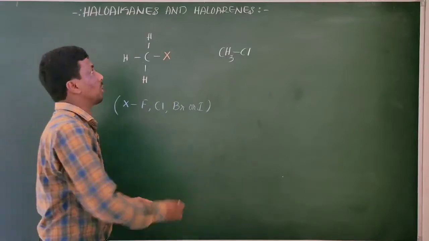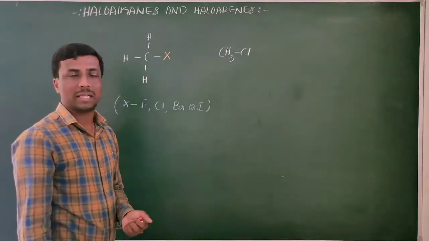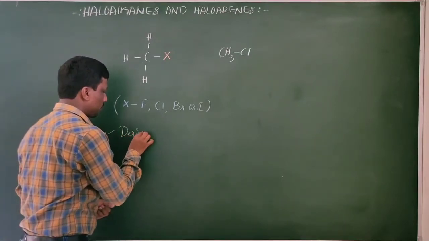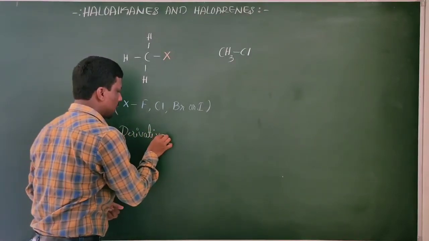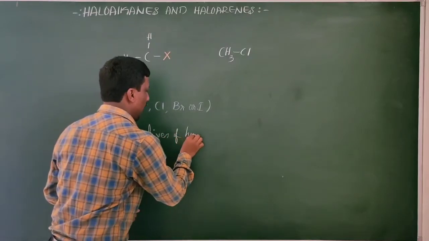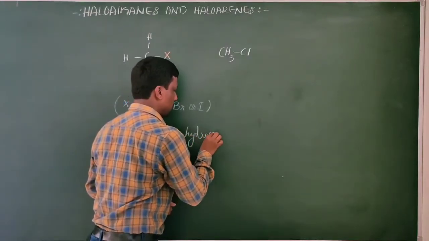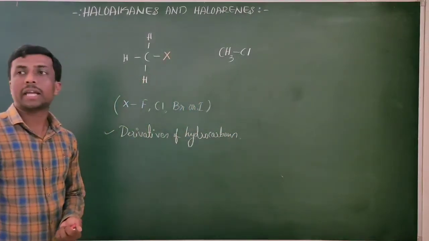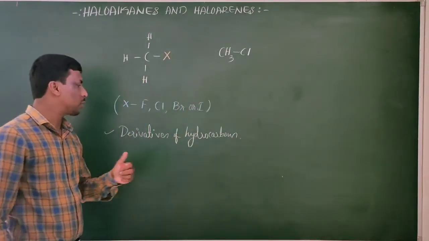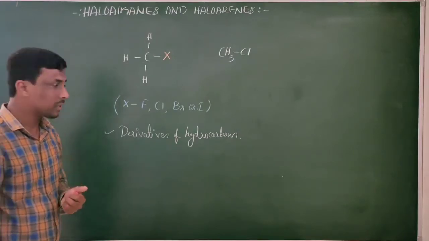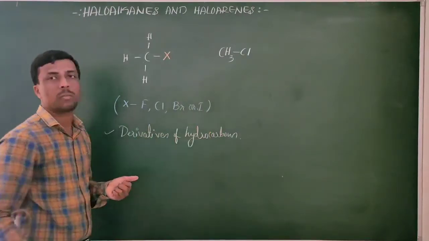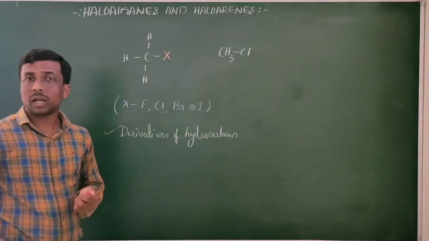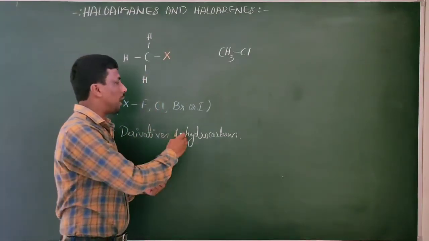Therefore, these haloalkanes are called derivatives of hydrocarbons. This means they can be produced by replacing hydrogen atoms of the hydrocarbon by any halogen.